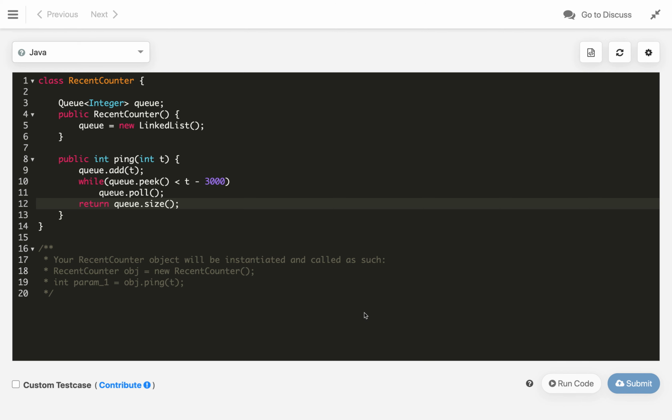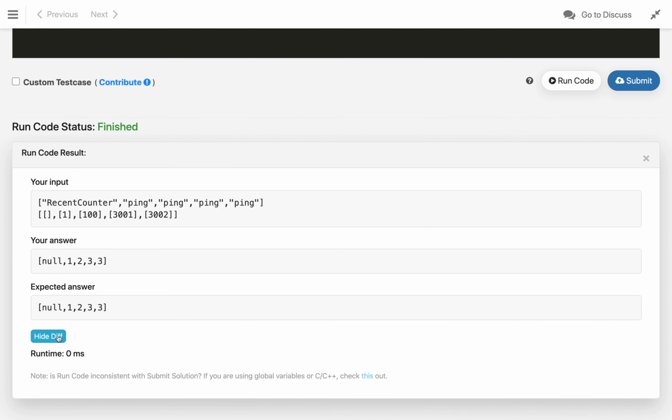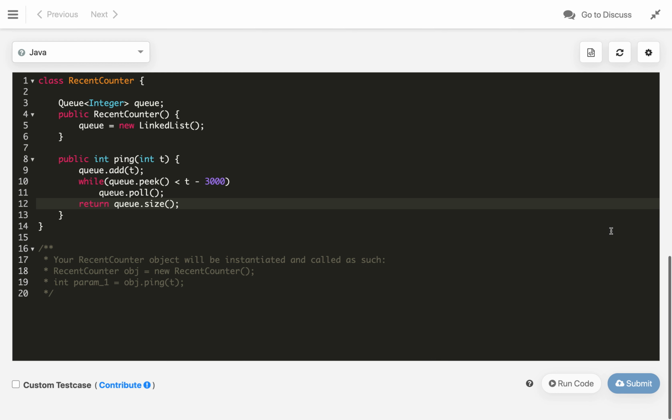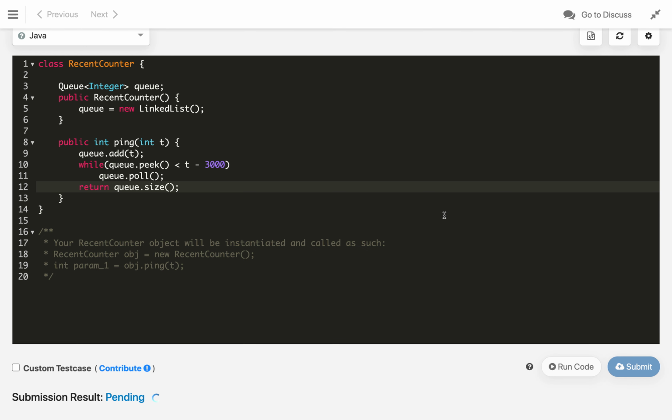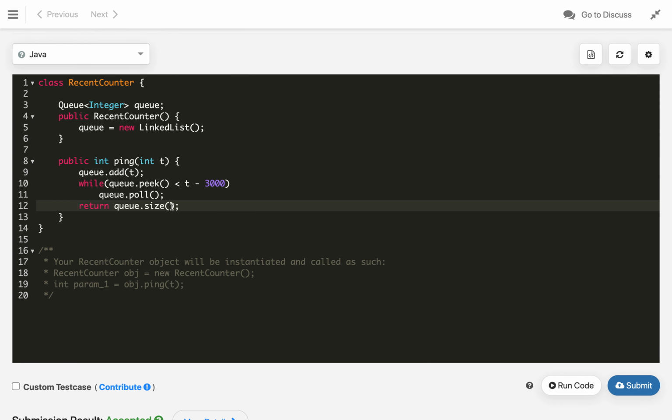So, let us compile the code and see. It is working, and let us submit the code. It is accepted.